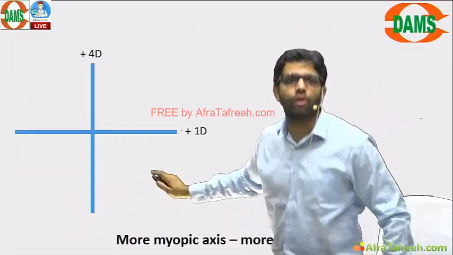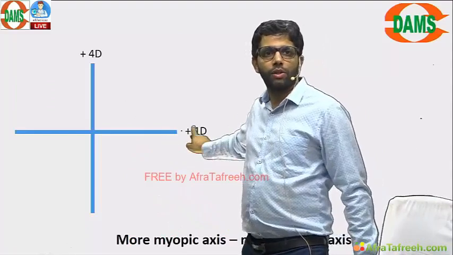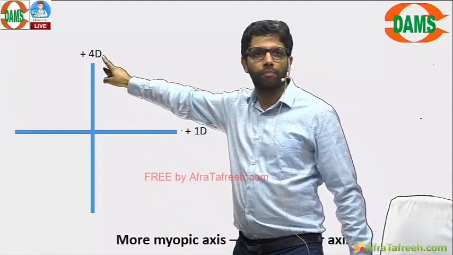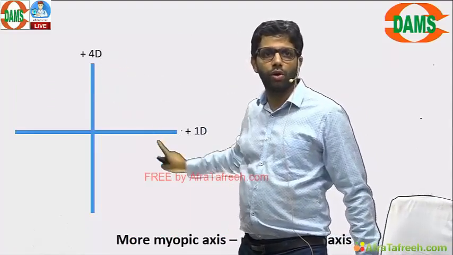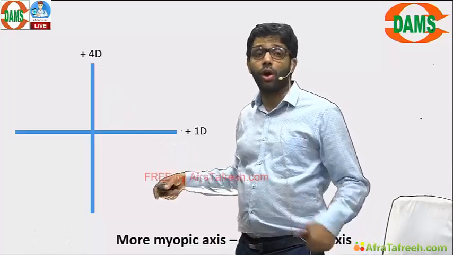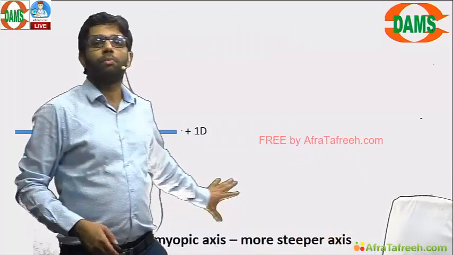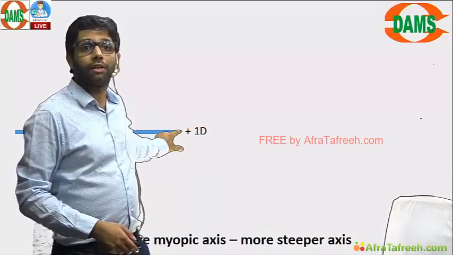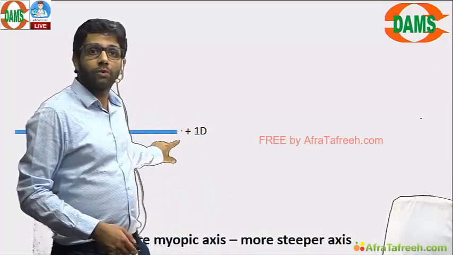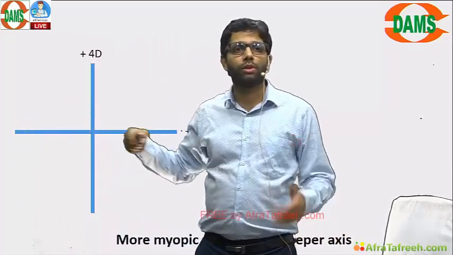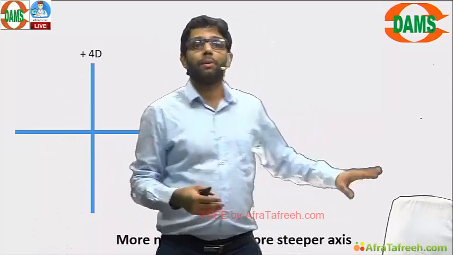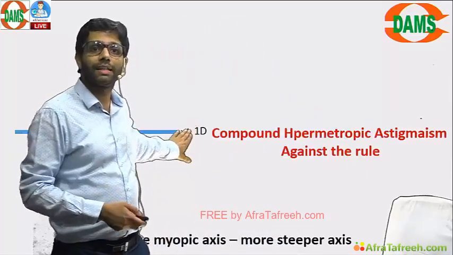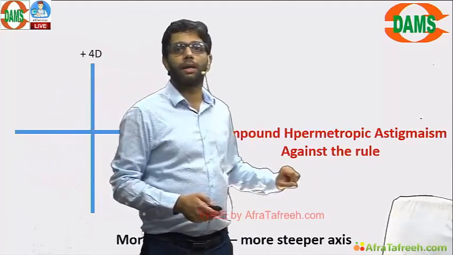What is the refractive error over here? I tell you, this is horizontal, this is vertical. If vertical steeper, it is with the rule. Horizontal steeper, it is against the rule. How to know which is steeper? Check the more myopic axis. Myopic means either refractive error. +1 is more myopic or +4. So both are hypermetropic, but in comparison, +1 will be more myopic. Means it is compound hypermetropic astigmatism against the rule.